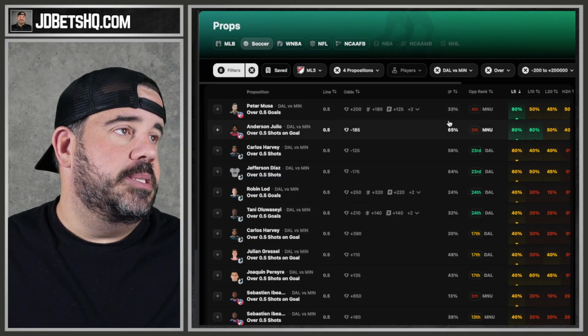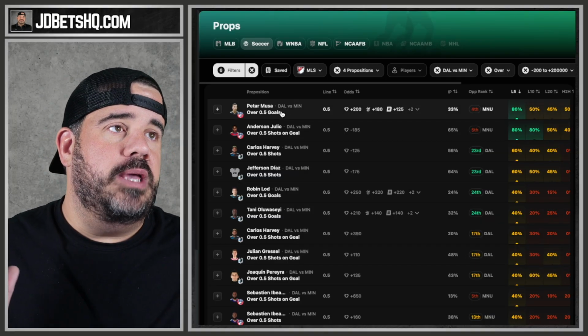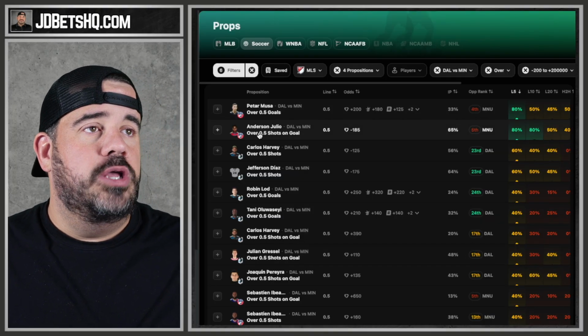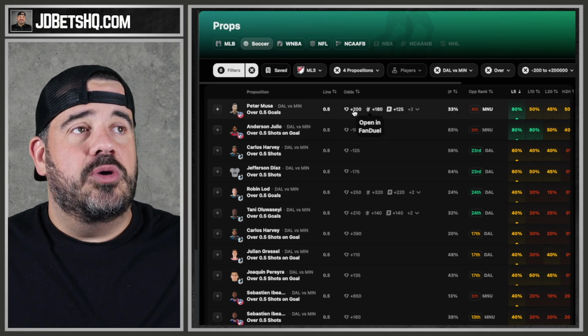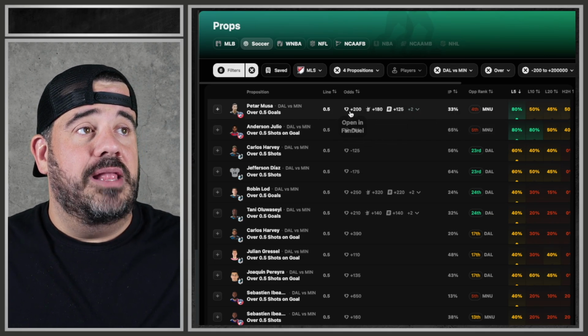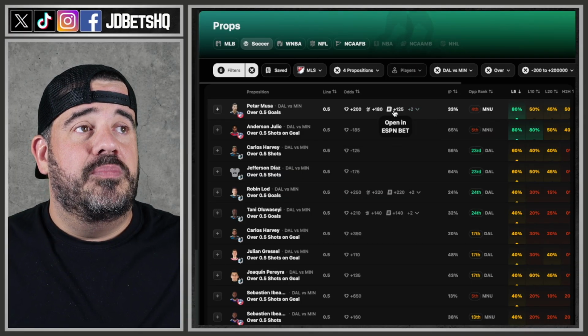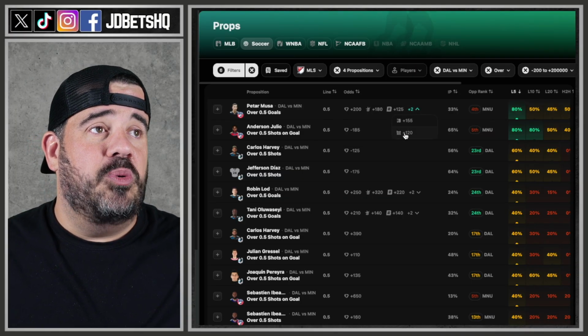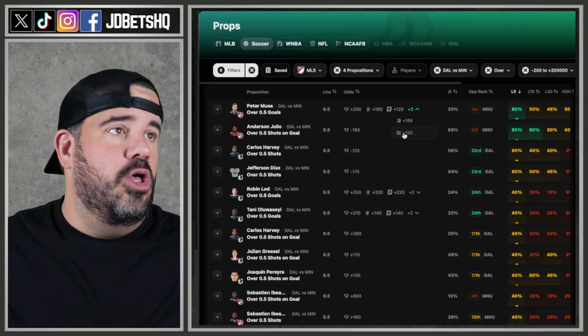And we can see of the props, we only have 2 options. We have Musa to get a goal, and we have Julio to get a shot on goal. Musa goal is already plus 200, plus 180. And this is why you got to line shop. Look at the lines. Plus 200 here at FanDuel, plus 125 at ESPN, plus 120 at Bet365. The lines are all over the damn place.